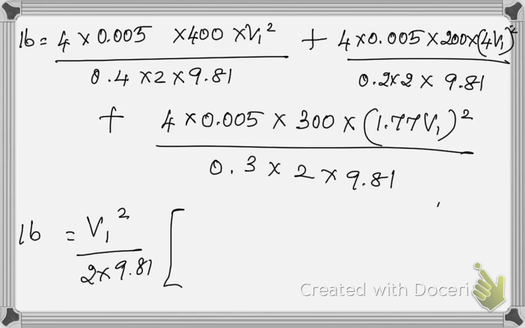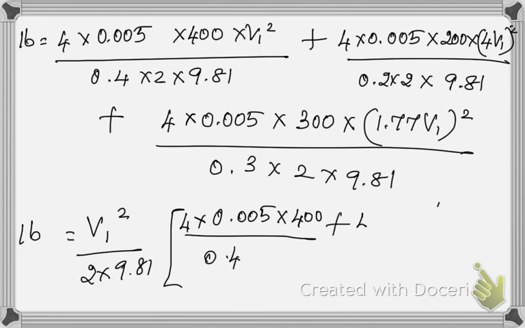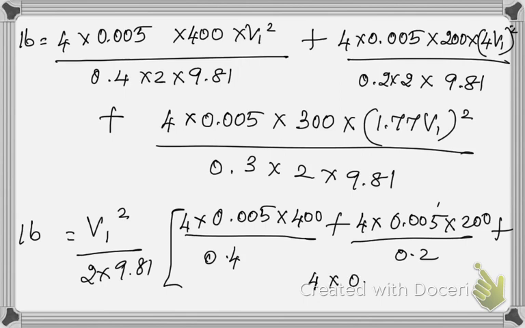Okay, now this becomes 4 into 0.005 into 400 divided by 0.4 plus 4 into 0.005 into 200 divided by 0.2 plus 4 into 0.005 into 300 divided by 0.3. So you can even take 4 into 0.005 outside, it is up to you.